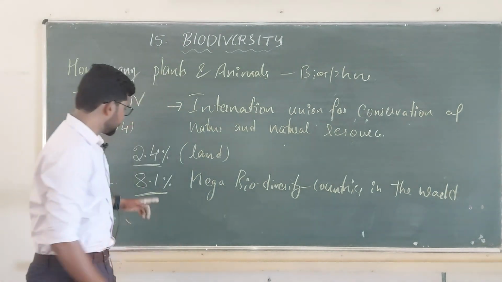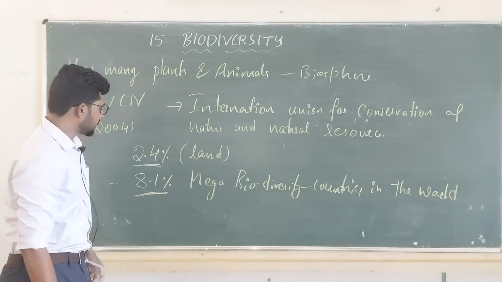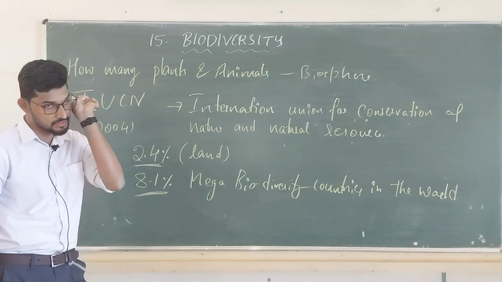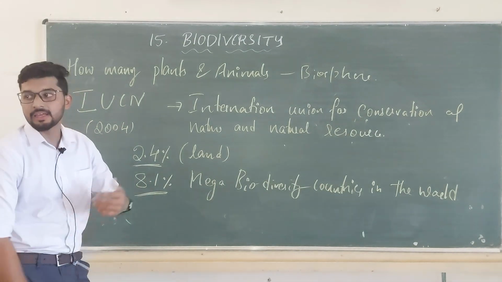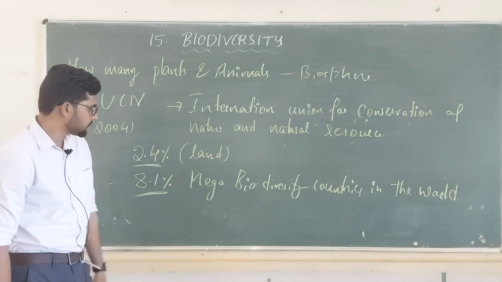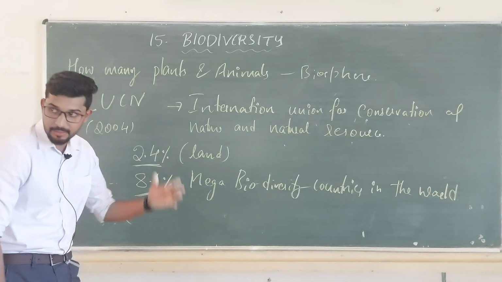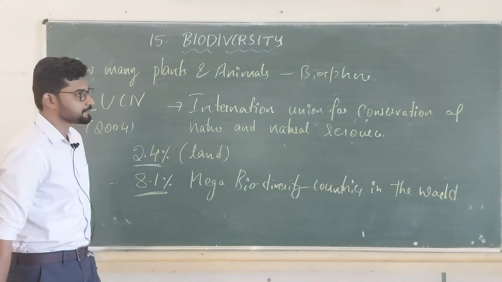Even though we have a very small land area, 2.4%, compared with the world we have a species richness of 8.1%. So we Indians proudly say we belong to one of the mega biodiversity countries in the world. This is the story.